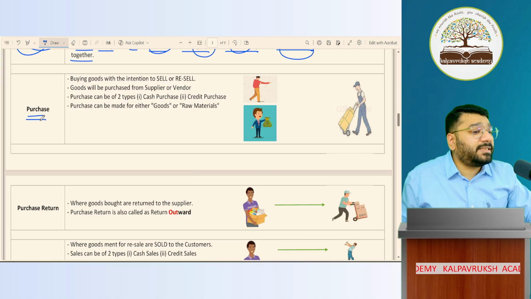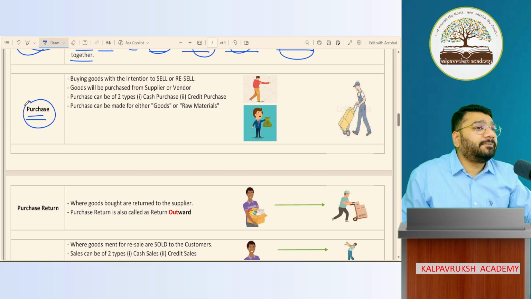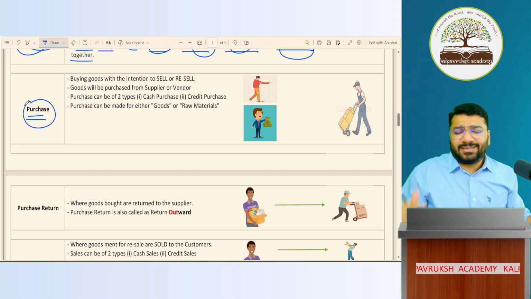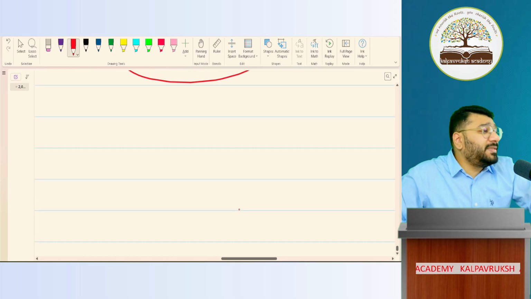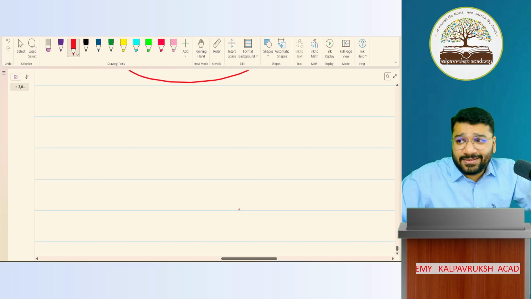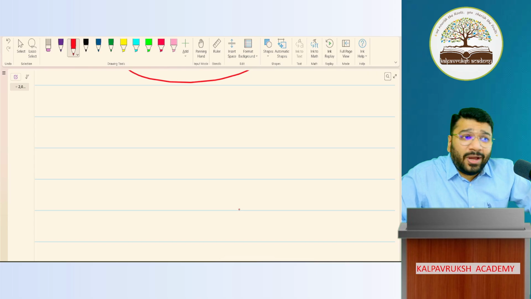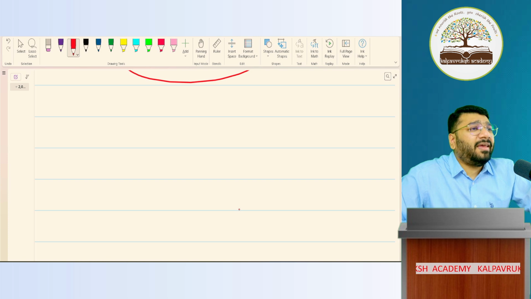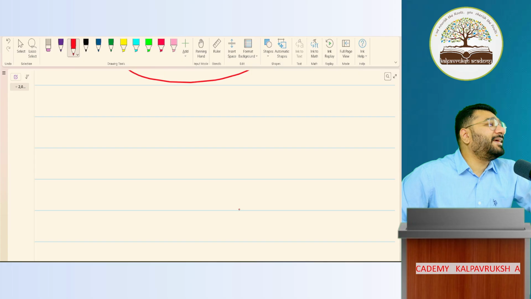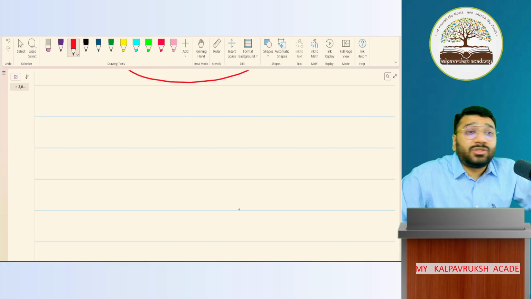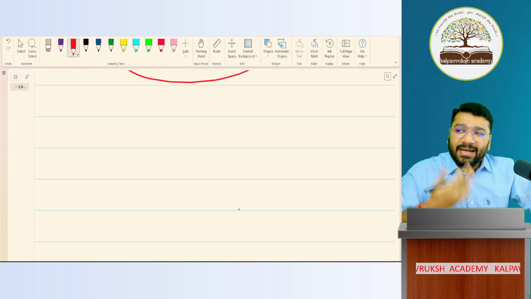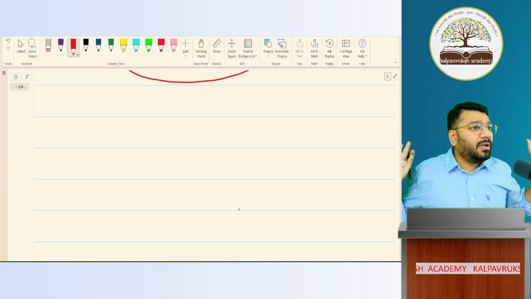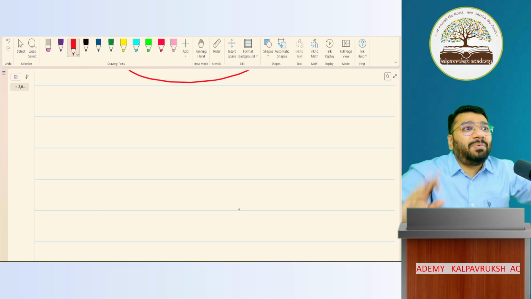Purchase. What is the meaning of purchase? So buying is purchase. Oh my God. According to you, anything that you buy in the business is purchase. My dear friends, if that is your thought process, you are terribly wrong. Everything that you buy in the business is not purchase. In general life, forget accounting, in normal life, what does purchase mean? Anything that you buy is purchase.